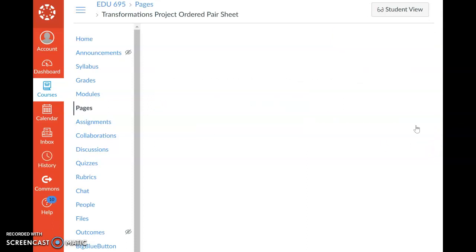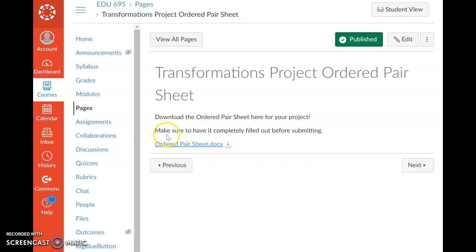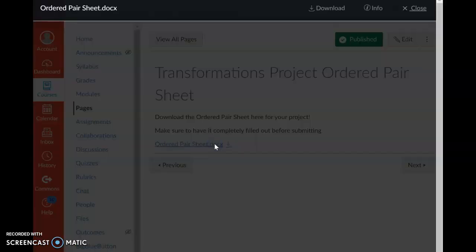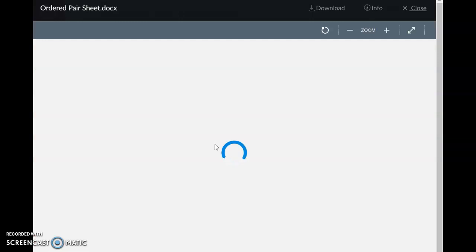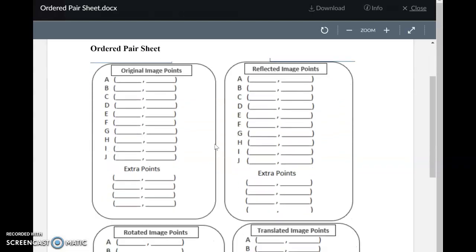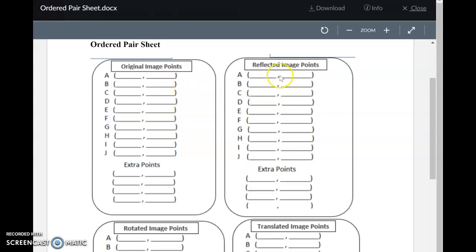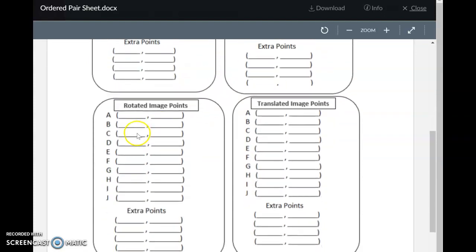On the last page is the ordered pair sheet. Students will download this Word document and then they will fill out this. Let's see if it will download here. They will fill this out as they are working through their project. There we go. So we've got the original image points, the reflected image points, the rotated image points, and the translated image points. Notice that there are 10 points, but there are also extra points just in case students have more points than the 10.